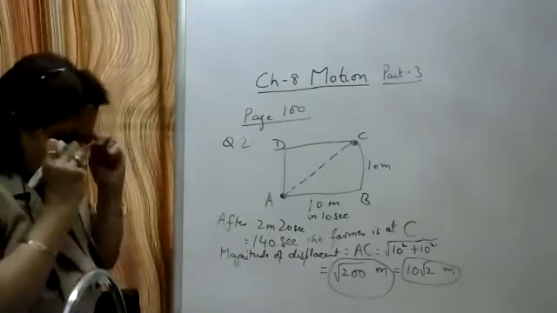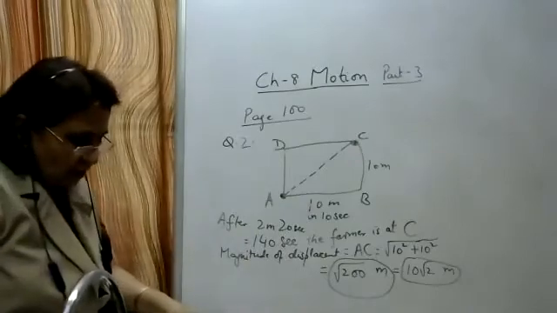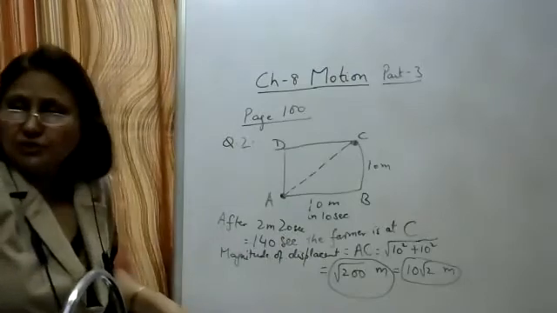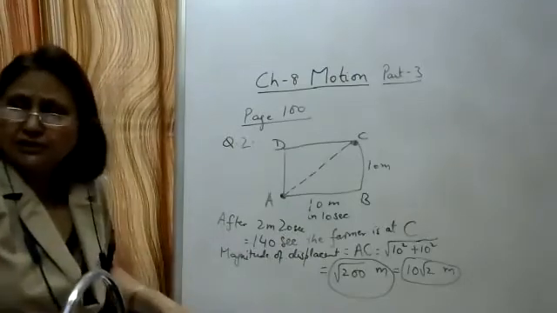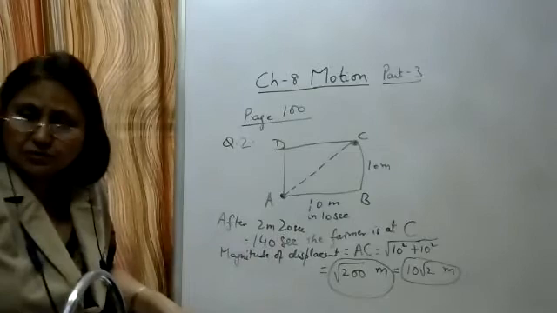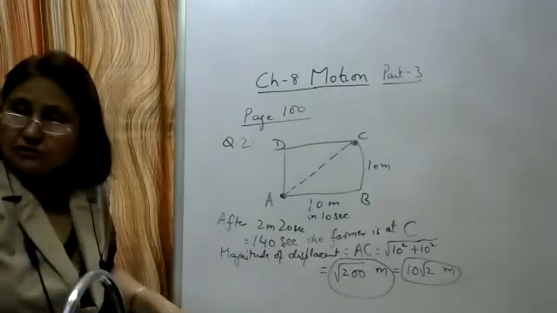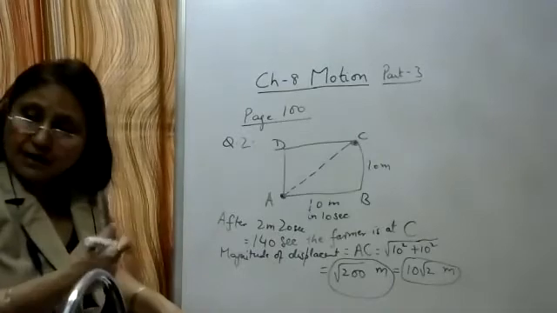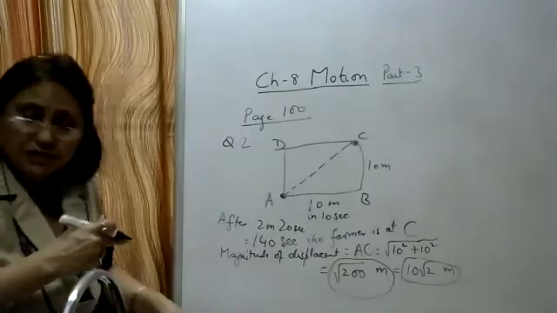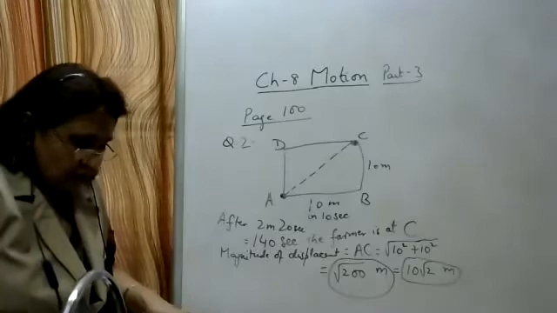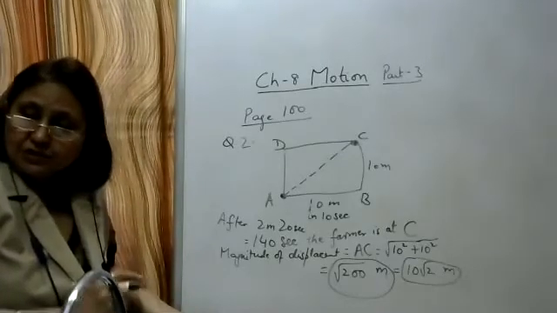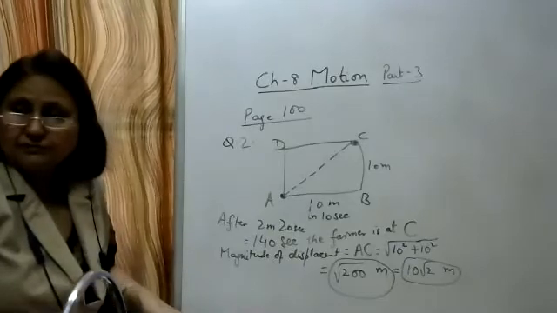Now the third question. Which of the following is true for displacement? A: It cannot be 0. In any situation, it can never be equal to 0. Is it true? No, it is false. It can be equal to 0. When is it equal to 0? When the particle returns back to its initial position. So part A, it cannot be 0, is false.